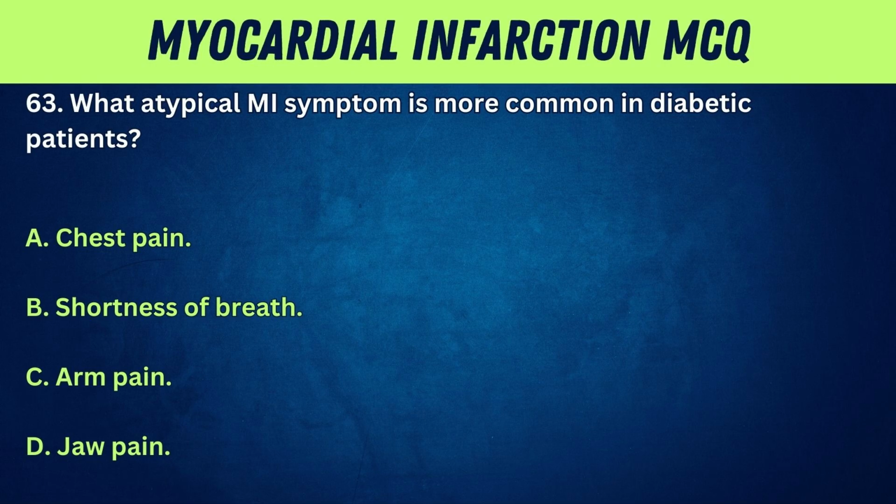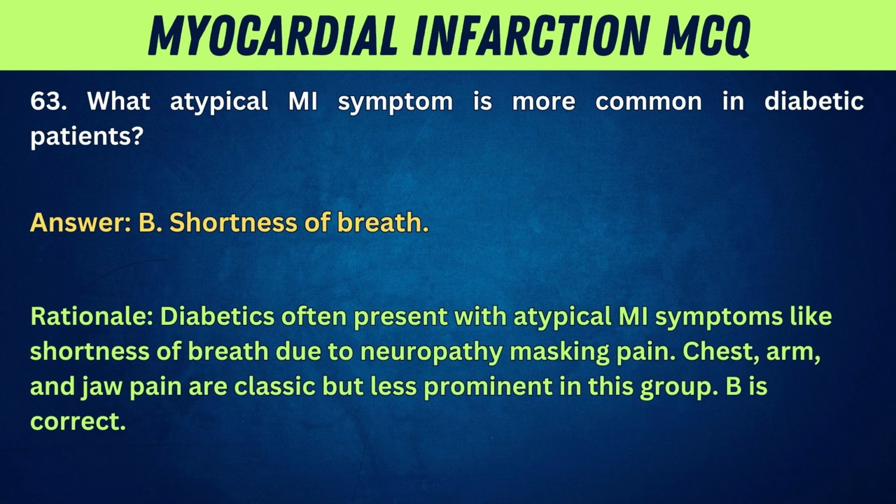63. What atypical MI symptom is more common in diabetic patients? A. Chest pain. B. Shortness of breath. C. Arm pain. D. Jaw pain. Answer: B. Shortness of breath.